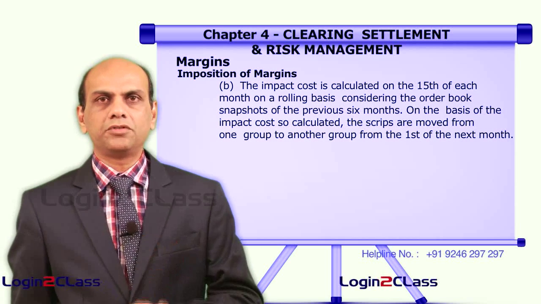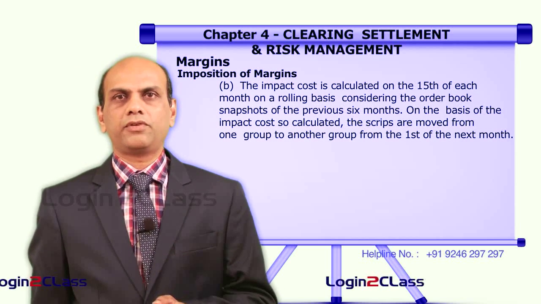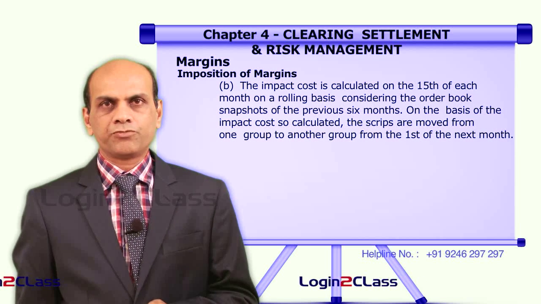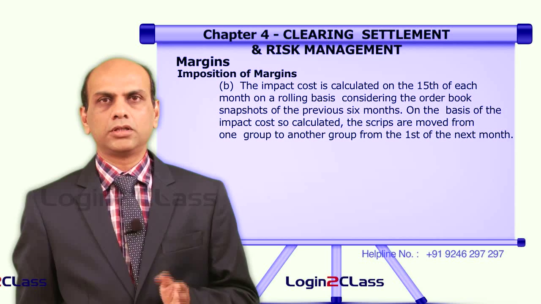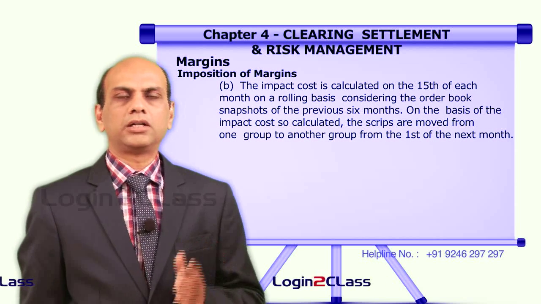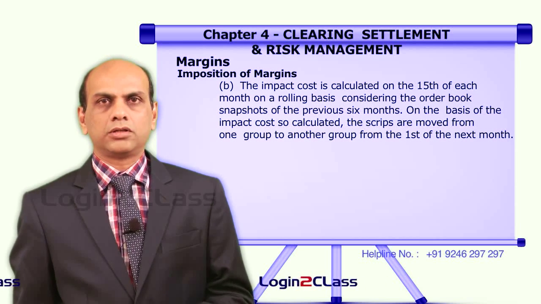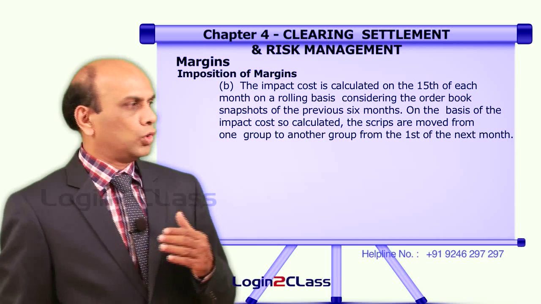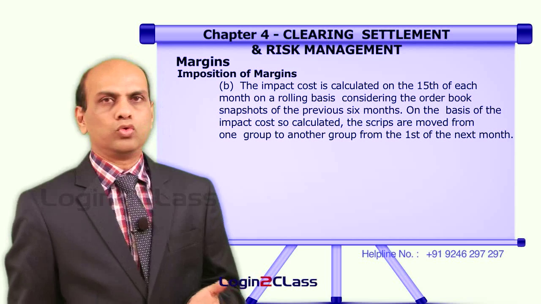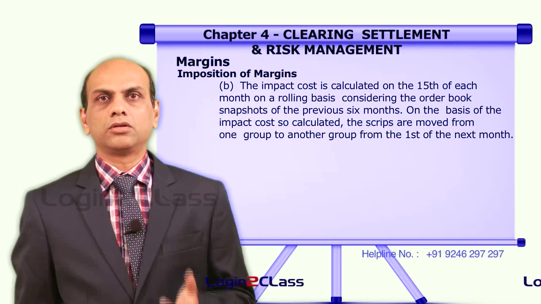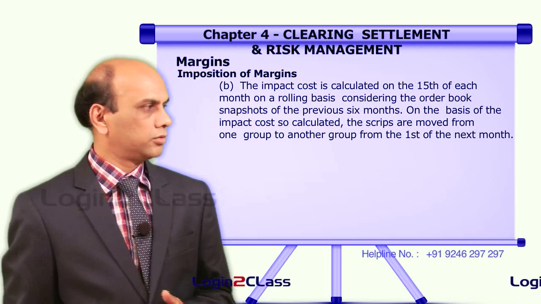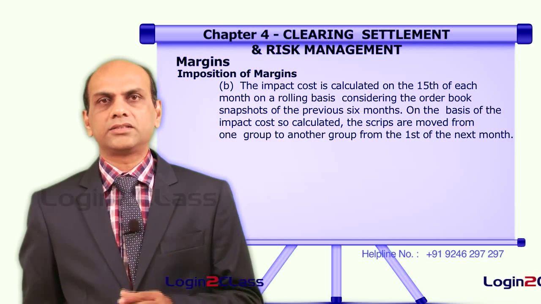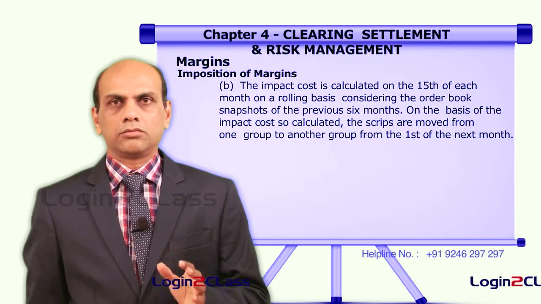That means on the 15th of every month, they will calculate the impact cost for each and every security. If it is less than 1%, it is under group 1. If it is more than 1%, then it is moved to group 2 from the first of the following month. This is how these securities are calculated and categorized as per the groups.